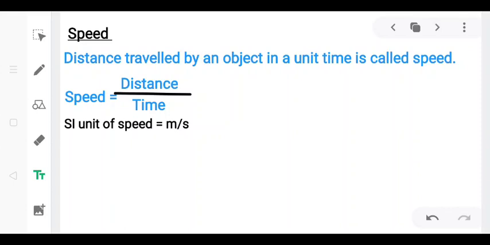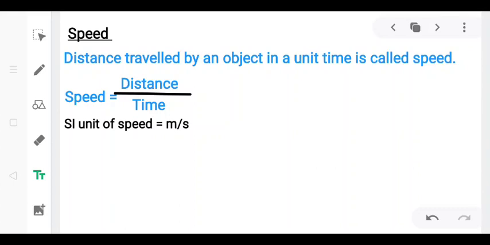We can find it by measuring the distance and the time, and when we divide both we get the speed, or we can know how speedily our body is moving.